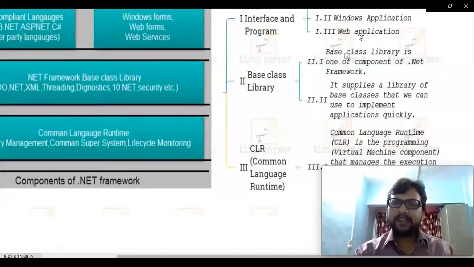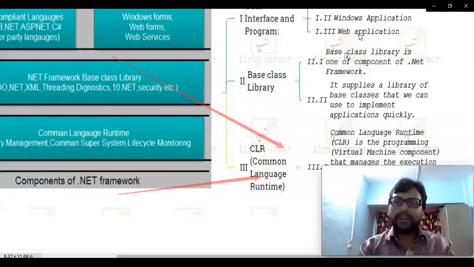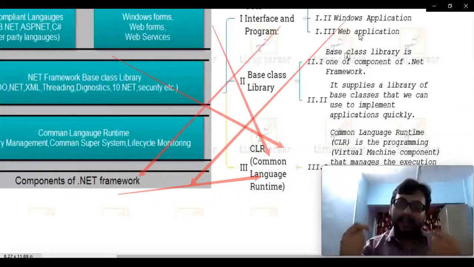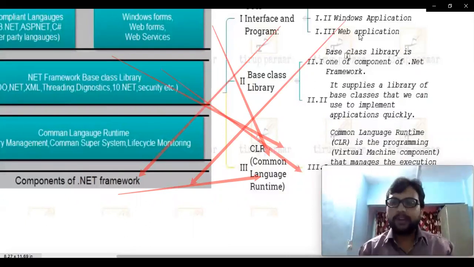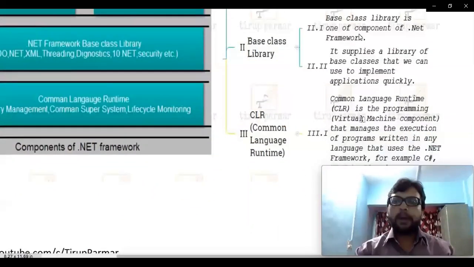Base class library, a library, we have a huge set of libraries. सारे programs are already developed there. So instead of writing code for each and every other logic which you try to develop, what we need to do, we just need to inherit those classes which are present in those libraries. तो हम लोगों को सब कुछ कोड करने की जरूरत नहीं होगी. I hope this particular point is clear. So base class library is one of the components of .NET. It supplies a library of base classes that we can use to implement applications very quickly without developing much.